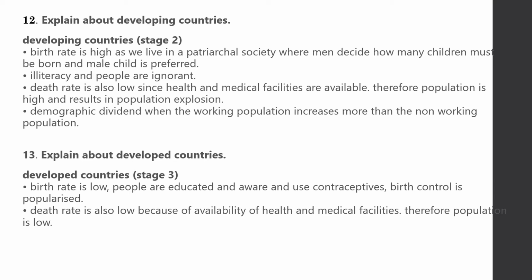Explain about developed countries. Stage 3, developed countries. Birth rate is low, people are educated and aware and use contraceptives. Birth control is popularized. Death rate is also low because of availability of health and medical facilities. Therefore, population is low.